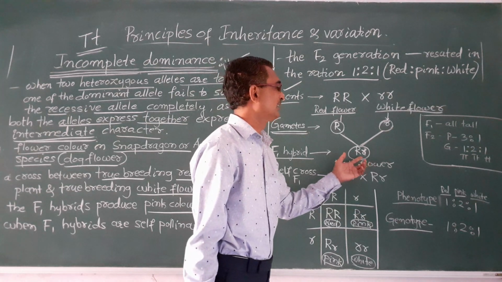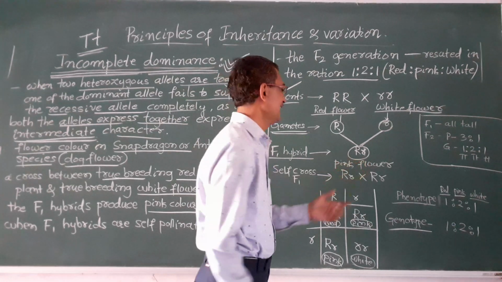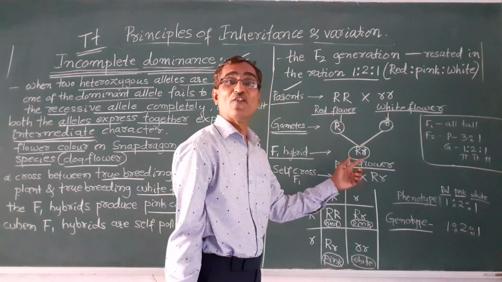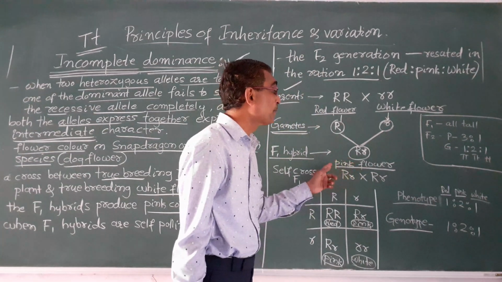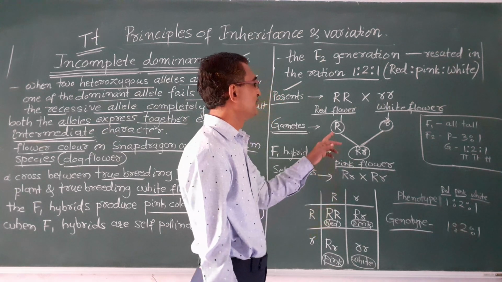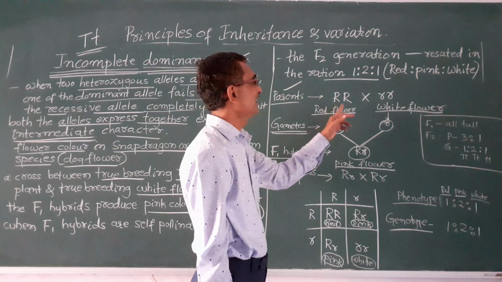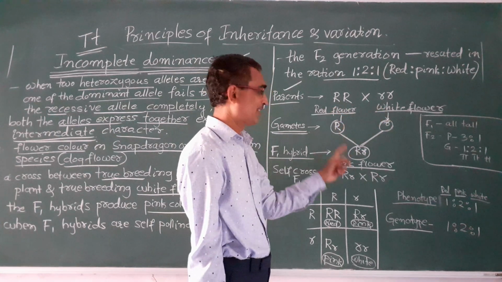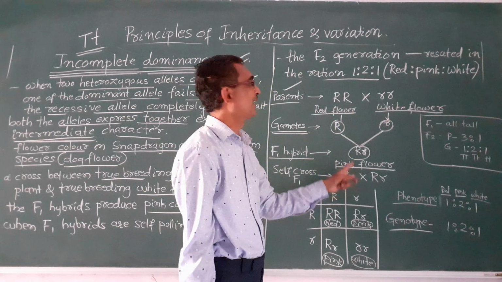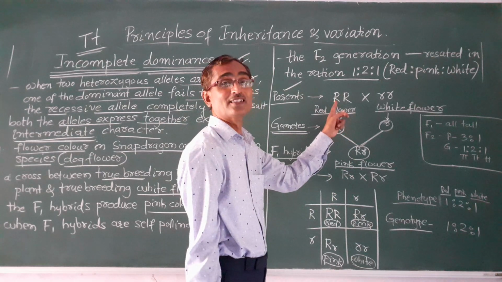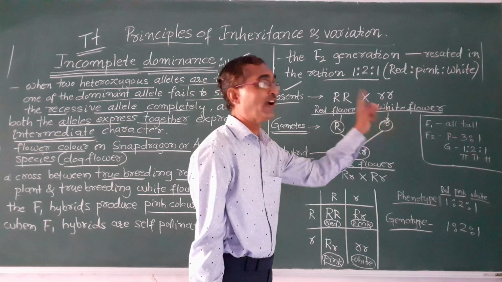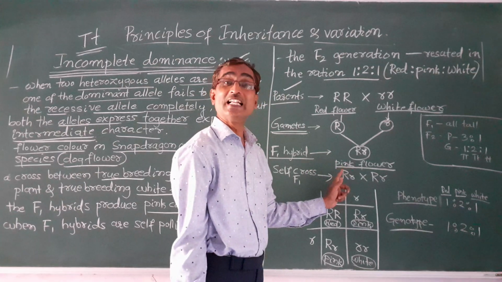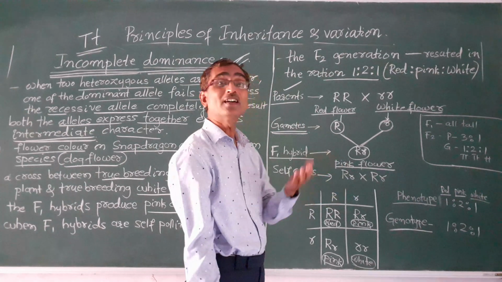This F1 is a pink color. The flower of this F1 generation was a pink flower. You see, usually when a red flower and a white flower are crossed, we won't get a red flower here. Red is not dominant enough to completely suppress the white flower. So what happened? They produced an intermediate character, that is a pink color.